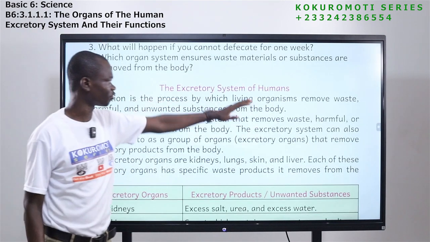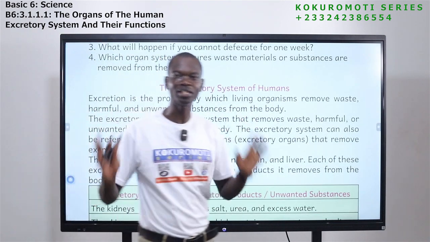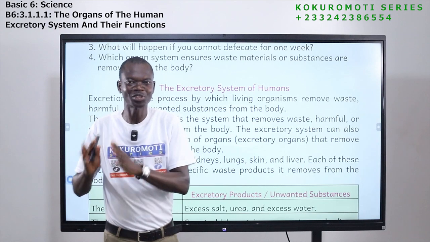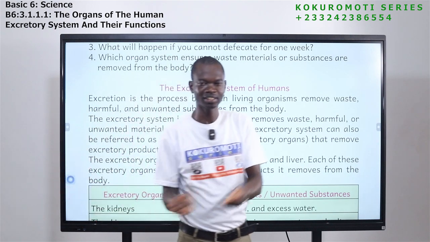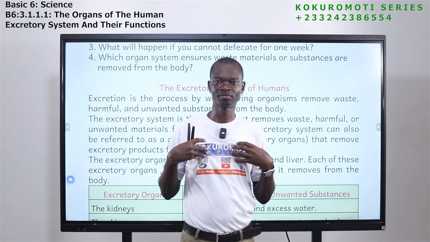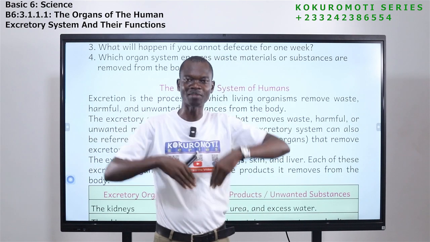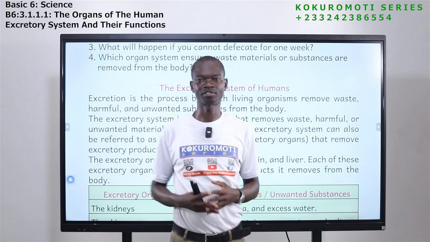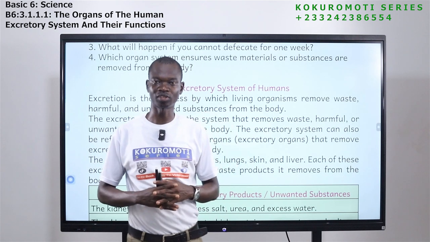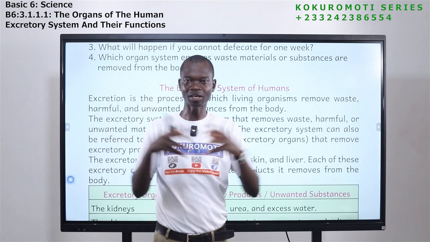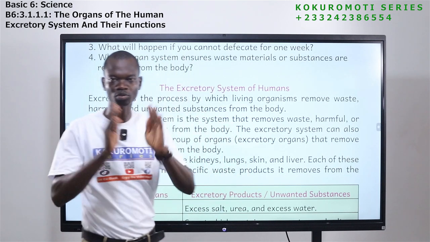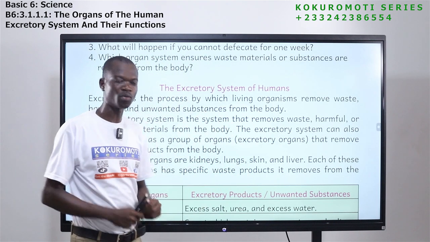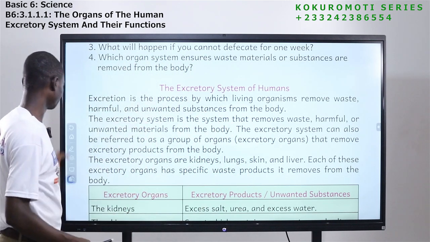Now let's come here. The excretory system of human beings. We are going to look at the organs that remove waste substances from our body. There are some organs inside our body that remove waste from the body. But these organs come together to form an organ system, and that organ system is what we call the excretory system. The word excrete means to remove.